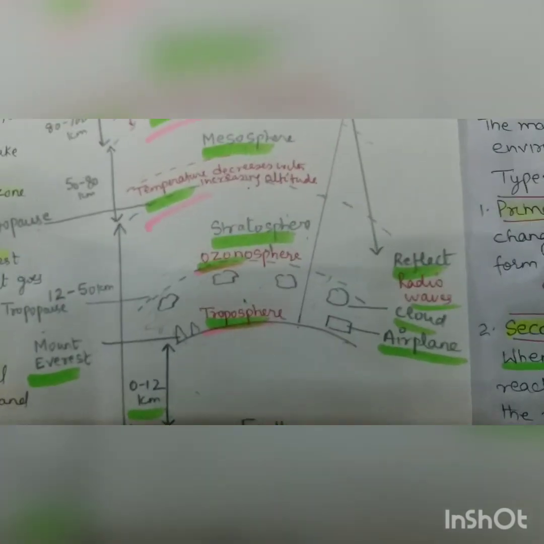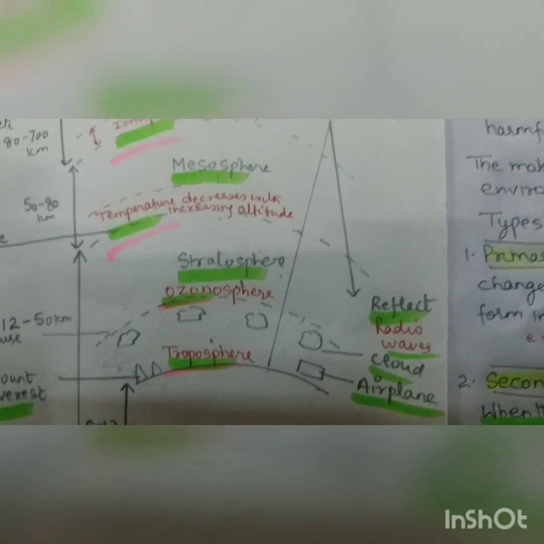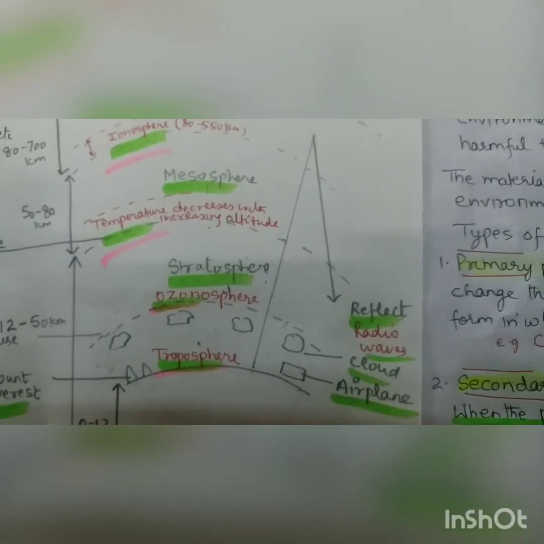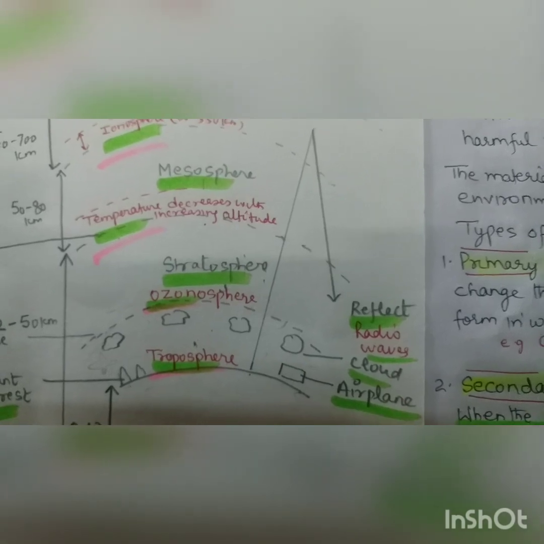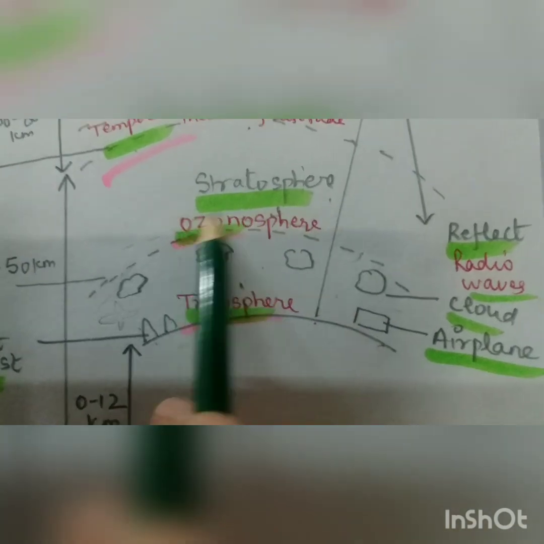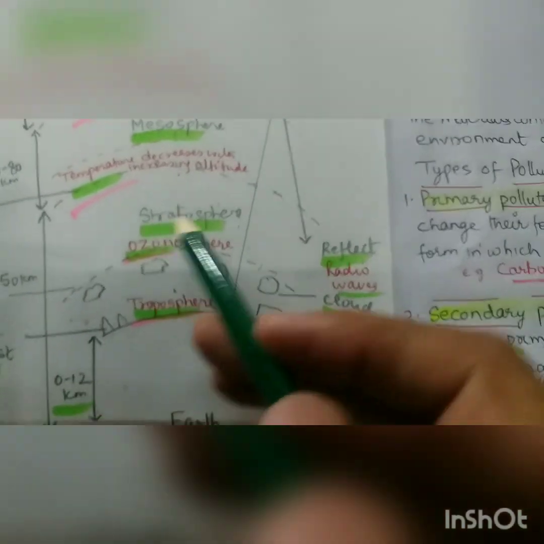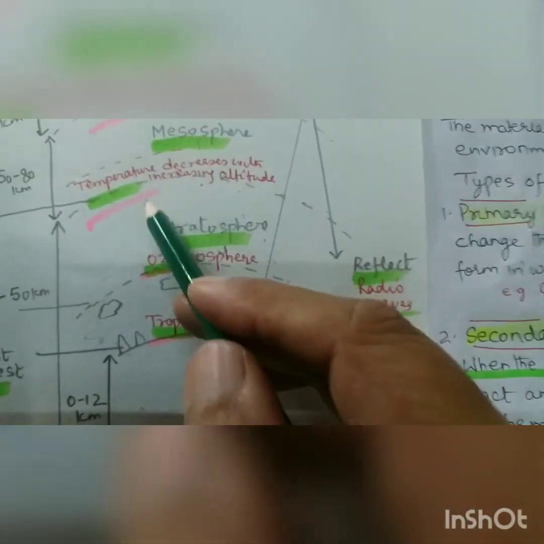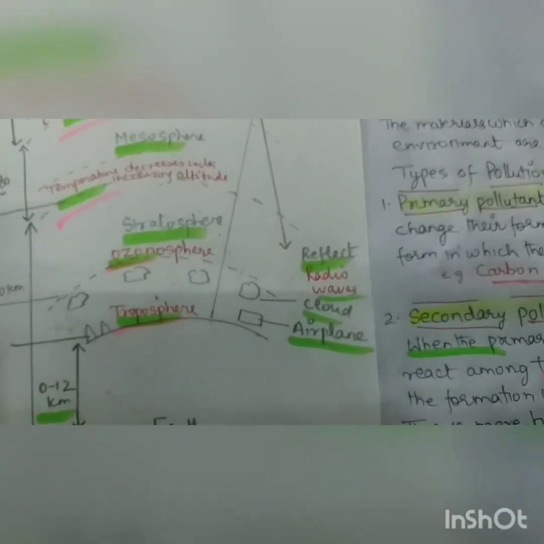Stratosphere is basically the second lowest layer of the Earth's atmosphere, that is up to 50 km. It contains the ozone layer that absorbs UV rays and is also called the Ozonosphere. This part where the ozone is most concentrated is called the Ozonosphere. And like the thermopause, there is a stratopause, which separates the stratosphere from the mesosphere.